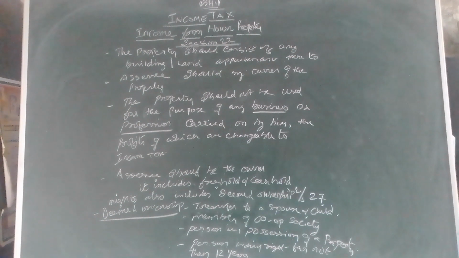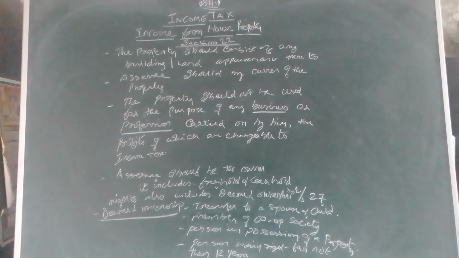And one important thing we should know in this, the assessee should be the owner of the property. If I am having the house, for that house I am supposed to be taxable if I am getting any rent. If I am using the house for my own purpose, then I am not taxable, that value is 0. But if I am getting any rental income from that house, then it is taxable. So, assessee should be the owner of the house.